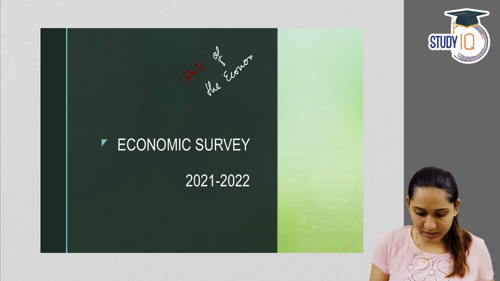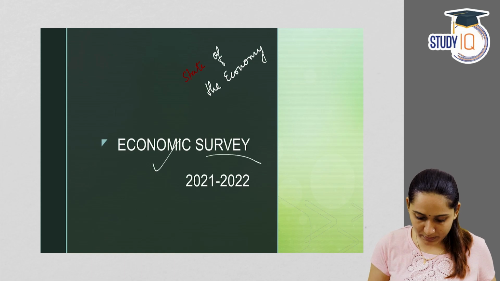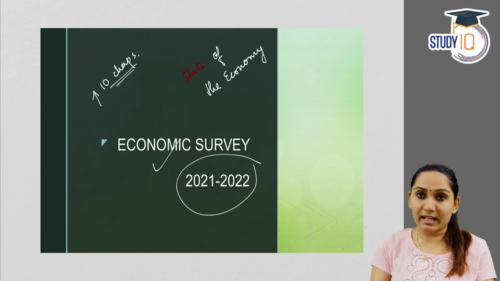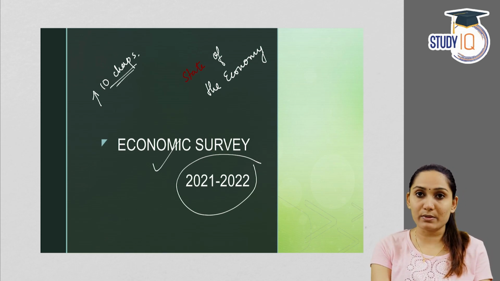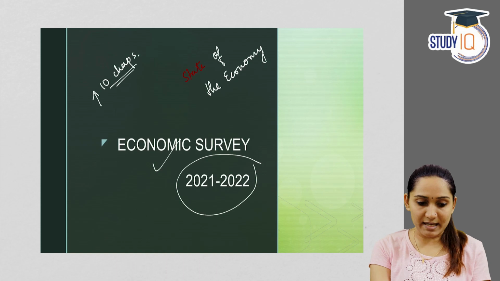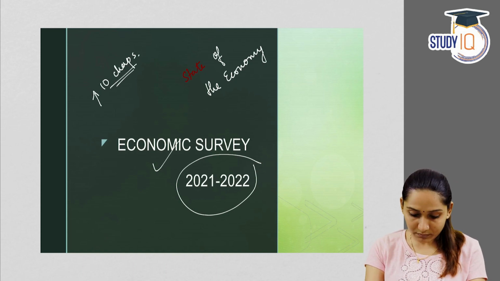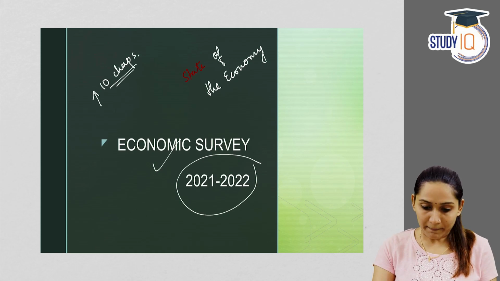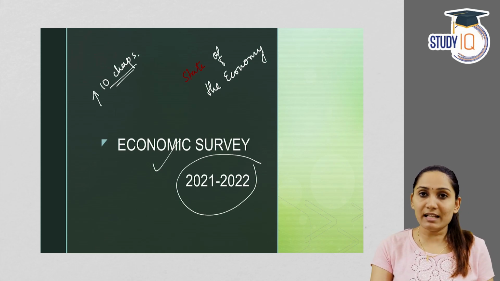This is the first chapter of Economic Survey 2021-22. There are 10 chapters in the 2021-22 survey. We will be covering all the 10 chapters starting with the state of the economy. The second chapter is fiscal developments of the country. Then third we have external sector.